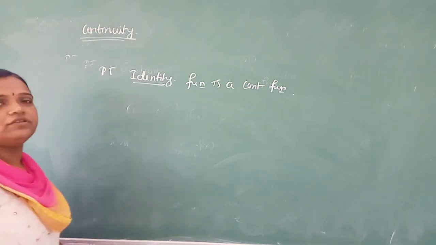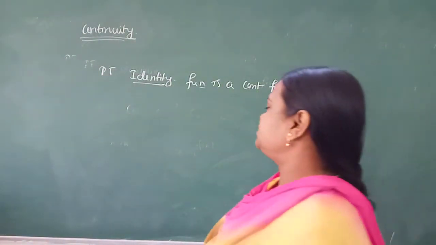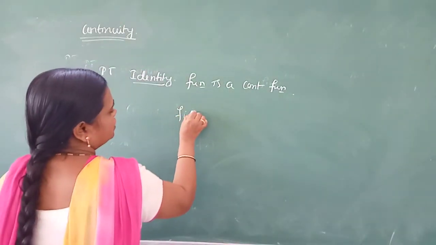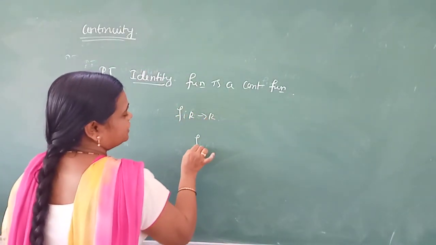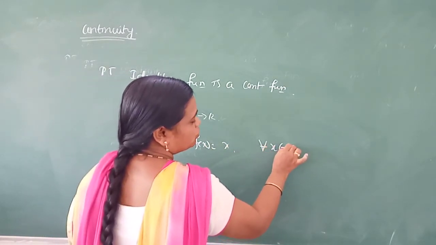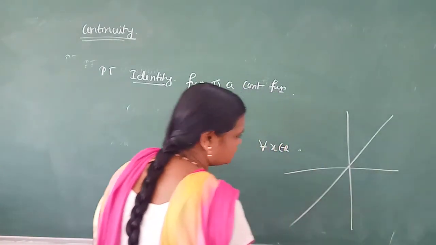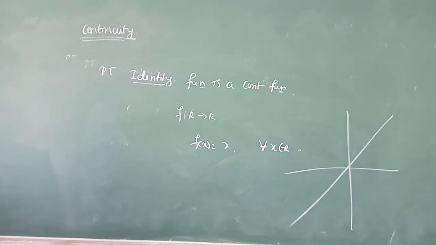As you know, in PUC first year, already we defined identity function. A function f from R to R defined by f of x equal to x for each x belongs to R. And also we know the graph of this function will look like this. Already we have studied in PUC first year.